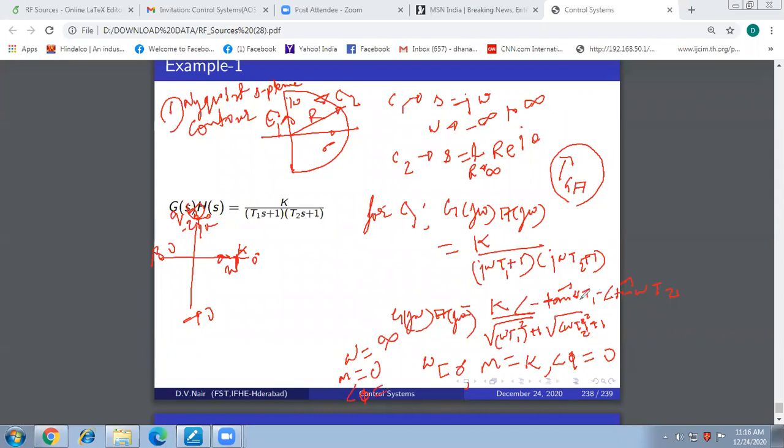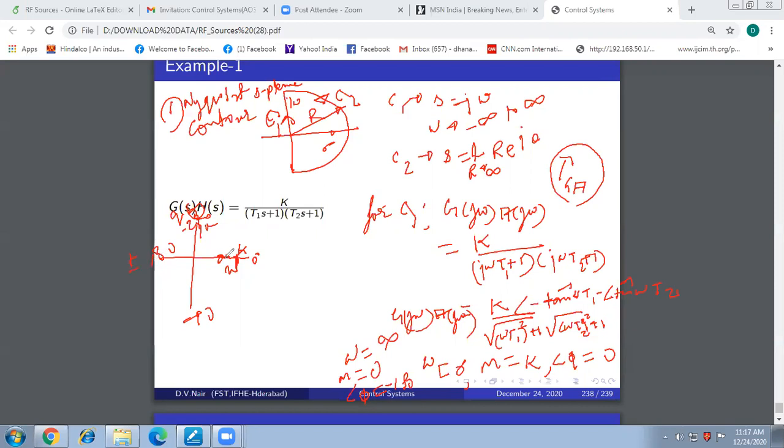When omega is infinity, it is minus tan inverse infinity, minus tan inverse infinity. Tan inverse of infinity is pi by 2, that is 90 degrees. So minus 90, minus 90, you are at minus 180 degrees, and the magnitude is 0.